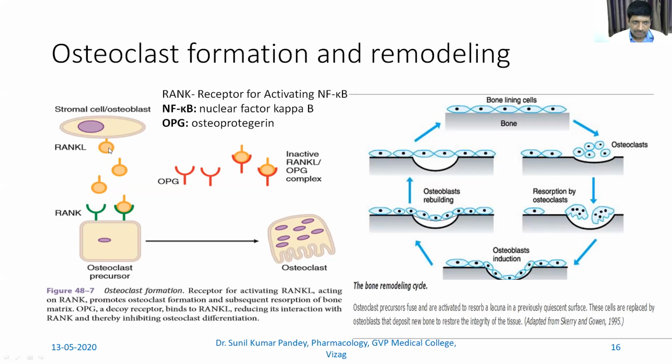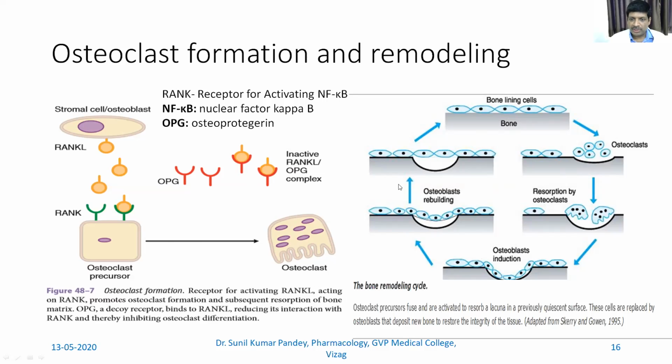Now, when there is formation of a complex, what happens? There is formation of osteoclast. This multinucleated ruffled border osteoclast is formed, and then this dissociates as an inactive compound. Its formation causes resorption in the bone, which causes induction of osteoblast, and then this cycle goes on.